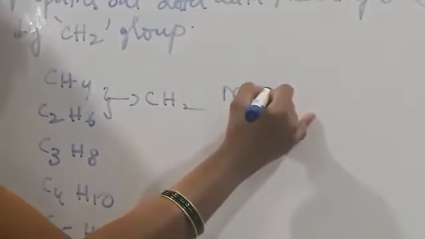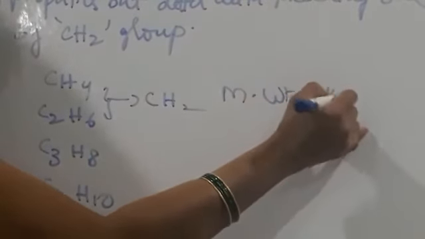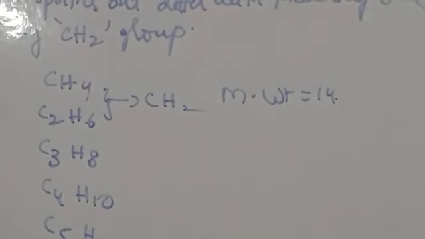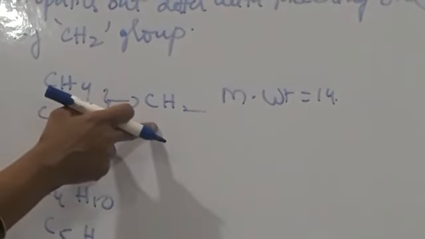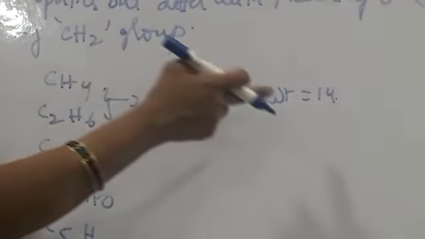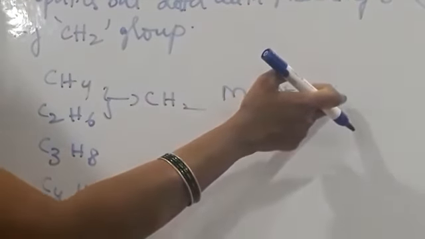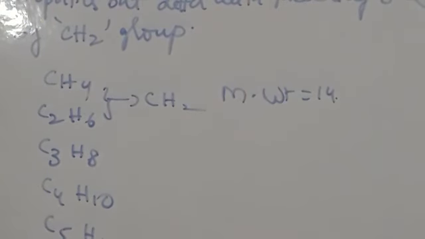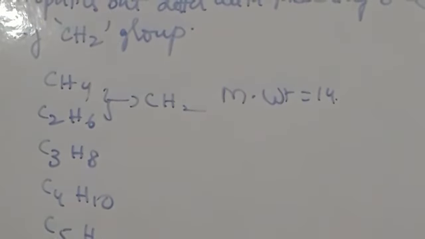What is the difference? CH2. And the molecular weight difference is 14. So they differ by a CH2 group and the molecular weight difference is 14. This series of compounds is called a homologous series.